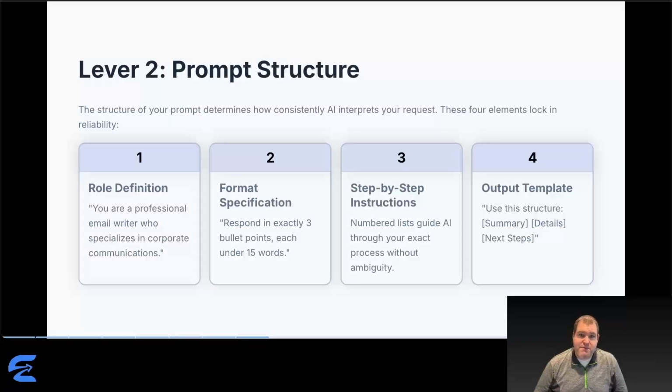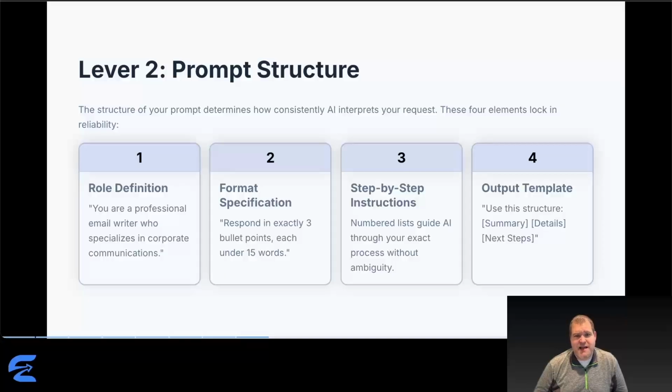The structure of your prompt determines how consistently AI interprets what you're asking. Role definition establishes perspective. You are a professional email writer specializing in corporate communications. That activates specific patterns. Without this, AI bounces between interpretations of professional. Format specification removes ambiguity. Respond in exactly 3 bullet points, each under 15 words, leaves no room for interpretation.